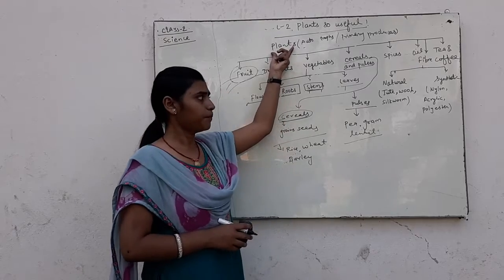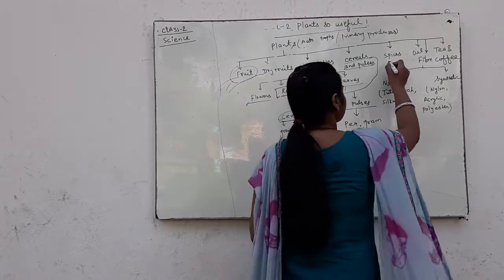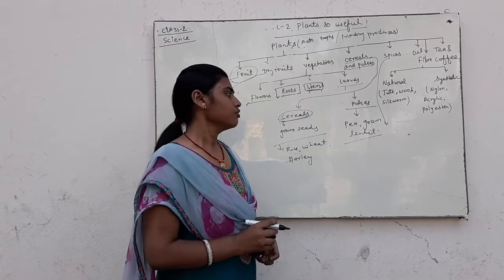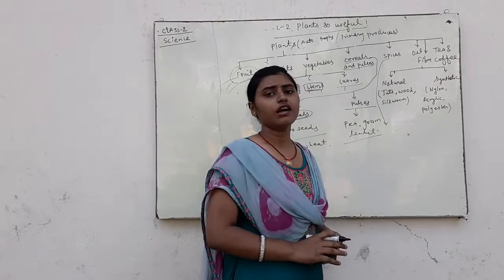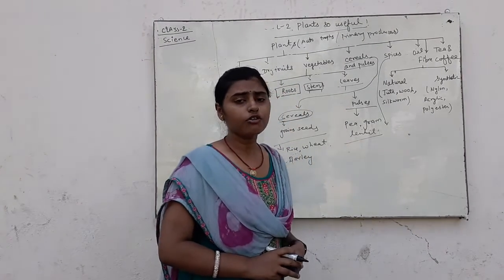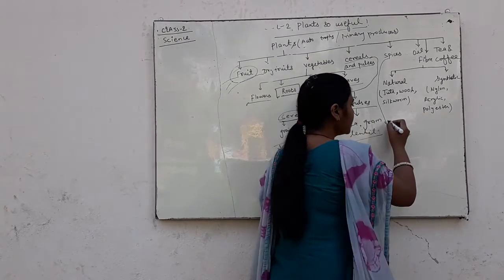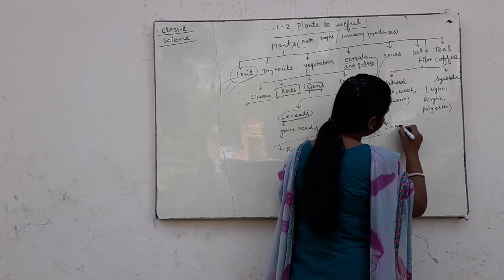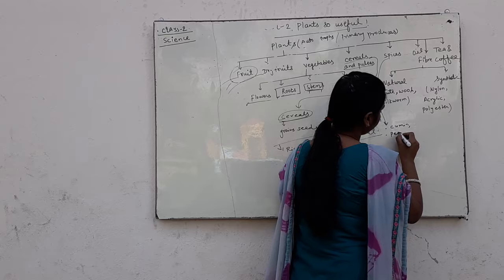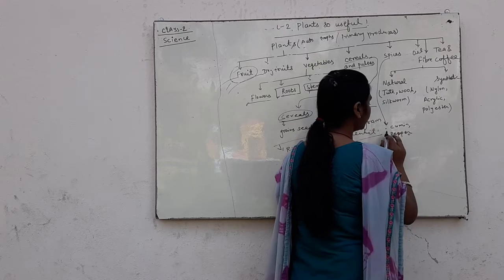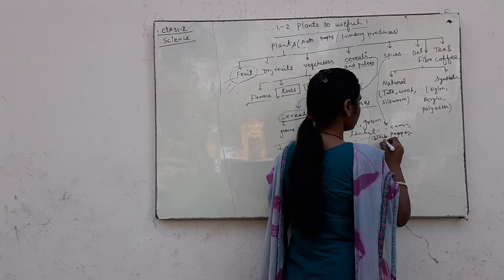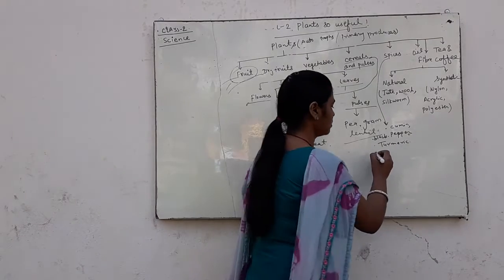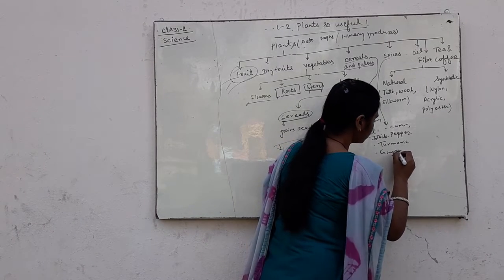These are obtained through plants. Spices. What are spices? Spices are used for the flavor, taste and color of food, such as cumin, pepper, black pepper, turmeric, ginger.